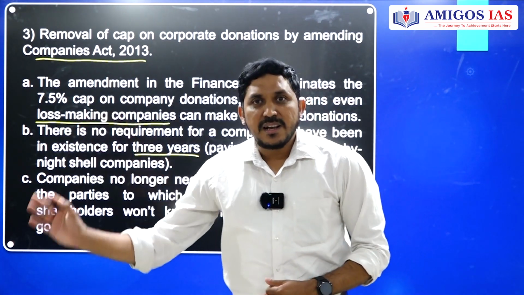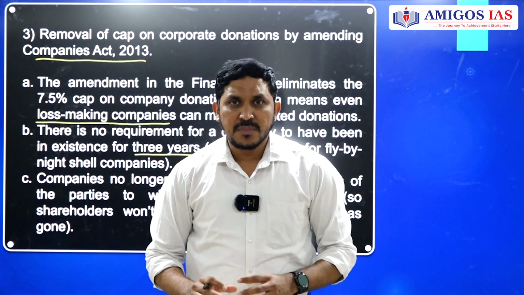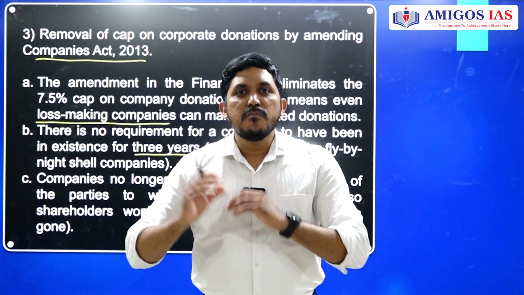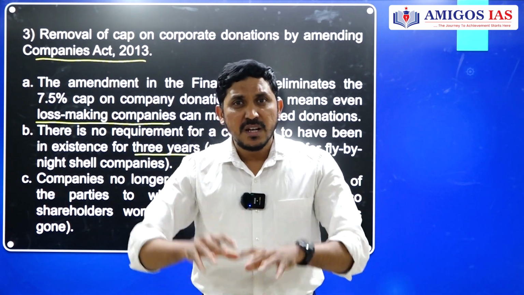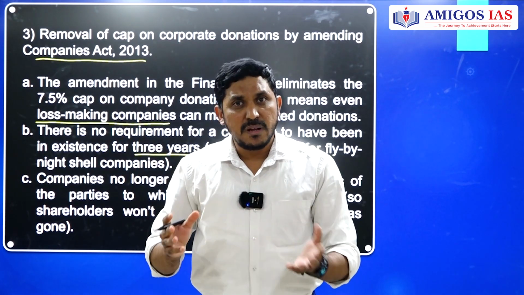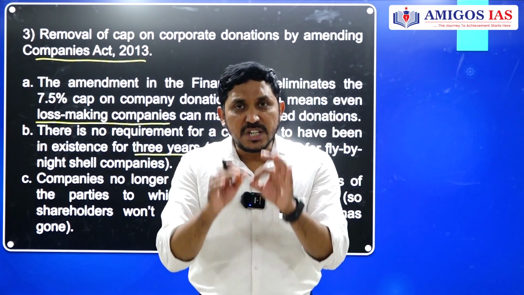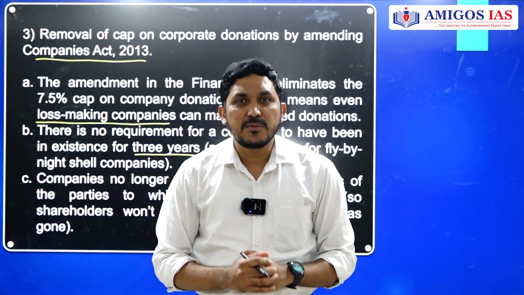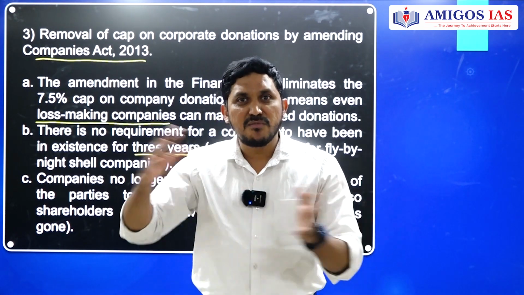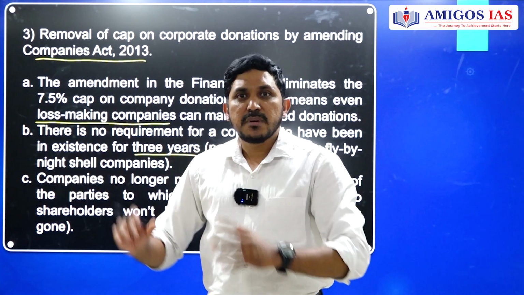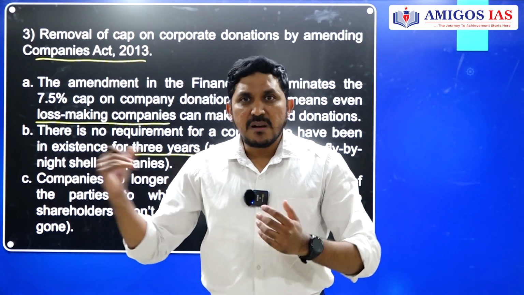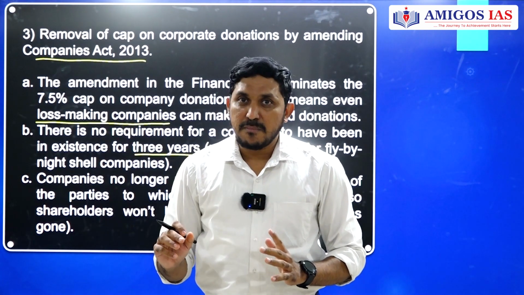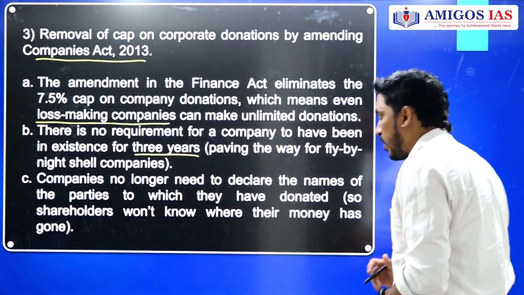That means suddenly overnight one company will come, shell companies. They don't have any business operations. They are just made for the transfer of money, guys. As a result, these so-called shell companies will be more and more coming into the picture just to give money to the political parties. That is kind of encouraging corruption and black money, because you want to make it white. By creating one fake shell company, with no proper physical presence, no operations, that shell company will donate all the money to the political parties, which is a very troublesome provision here, guys.